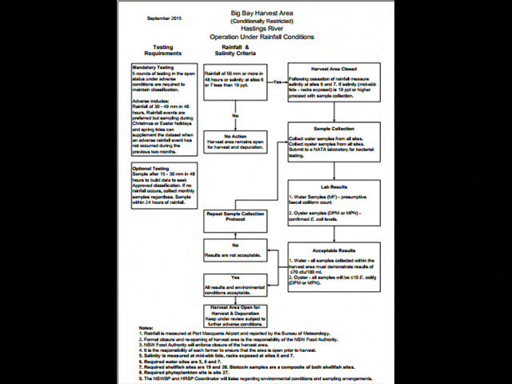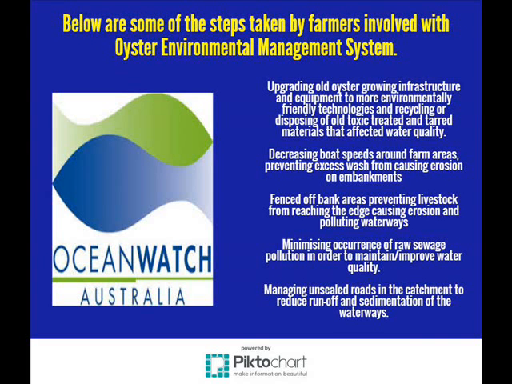The diagram shown is the process of how the New South Wales Food Authority determine when and how to test. In this time, oyster farmers are not allowed to harvest any oysters from the water until the meat testing has been carried out by the Food Authority to ensure the salinity and E. coli levels are safe, creating a major impact on oyster productions and sales.